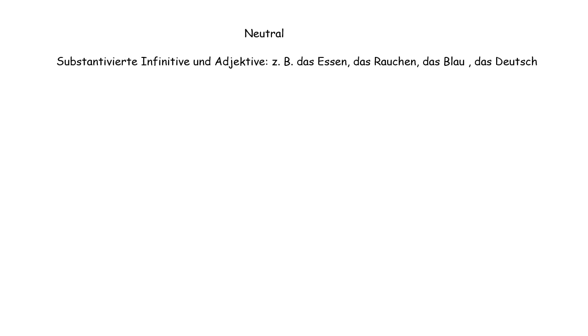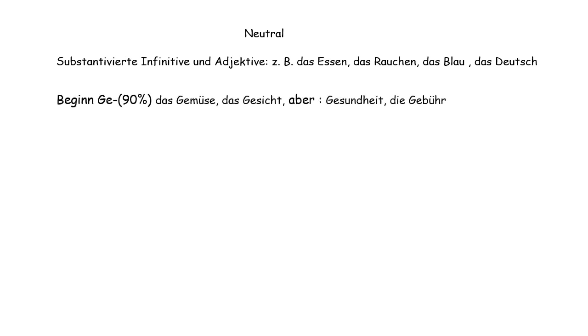Any noun that comes from a verb as it is, is neuter, like essen, das Essen. Same as it is, then it is neuter. Any word that starts with ge is neuter, but in 99% of cases, as we have exceptions like der Gesundheit, die Gebühr, there are exceptions.